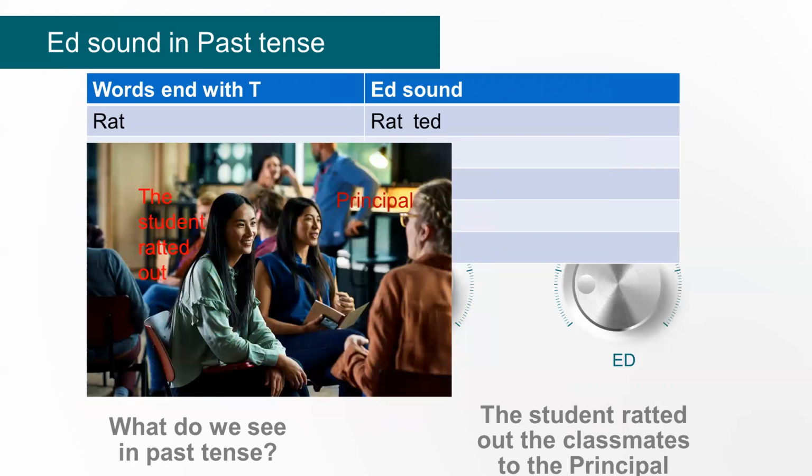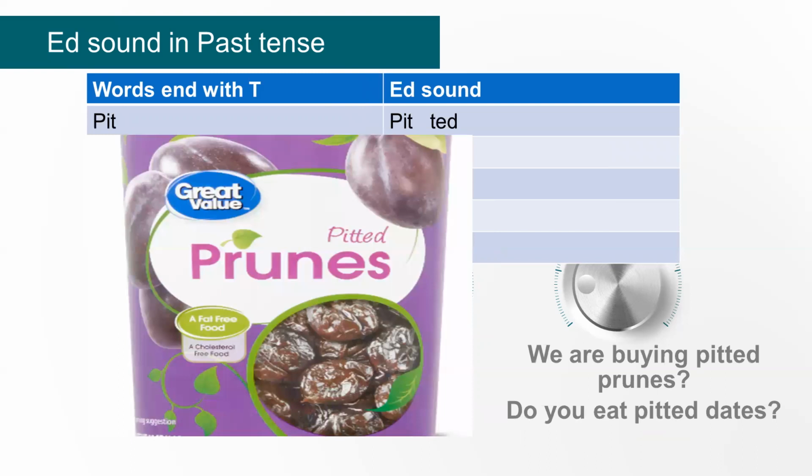Now here, let's look at this word. This word is rat. And in the picture, the lady in the green ratted out her classmates to the principal, the lady in the brown. So the student ratted her out, her classmates. That means she talked about what was happening in the class to the principal.